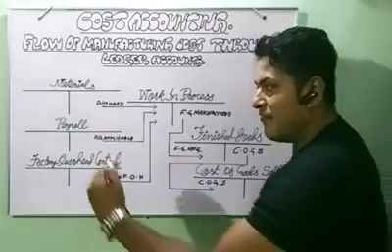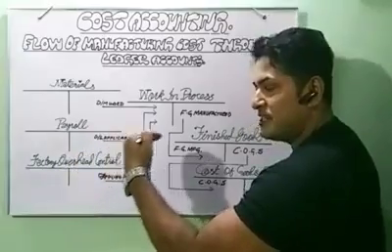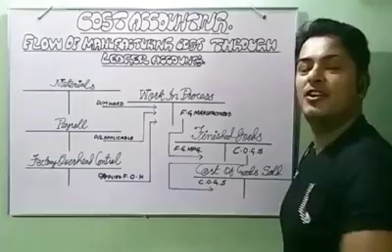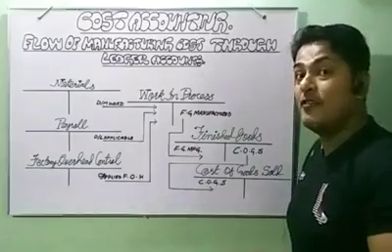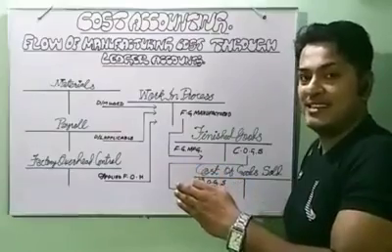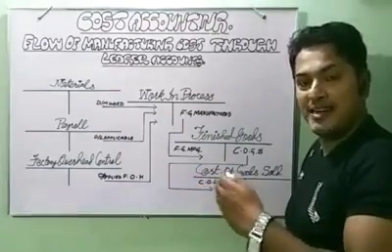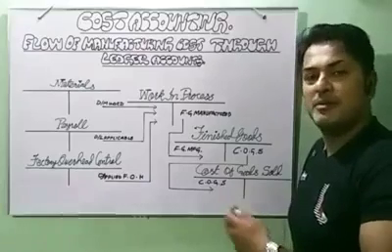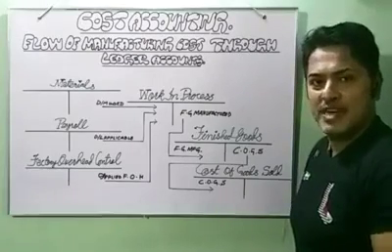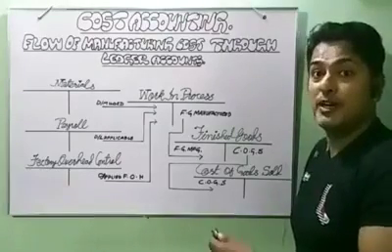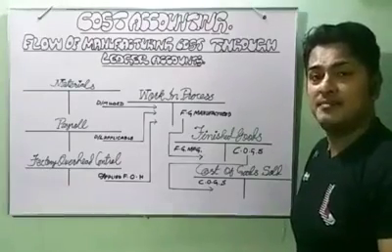You see the flow of this payroll from the credit side to the debit side of the work in process. The journal entry would be work in process debit and accrued payroll credit. Accrued payroll means liability. Outstanding payroll or accrued payroll. Accrued or outstanding means due but not paid. It is a liability.